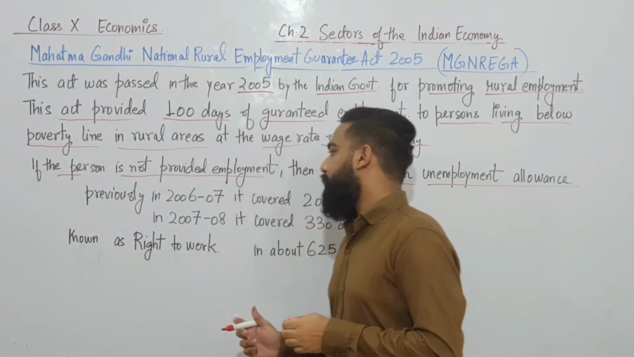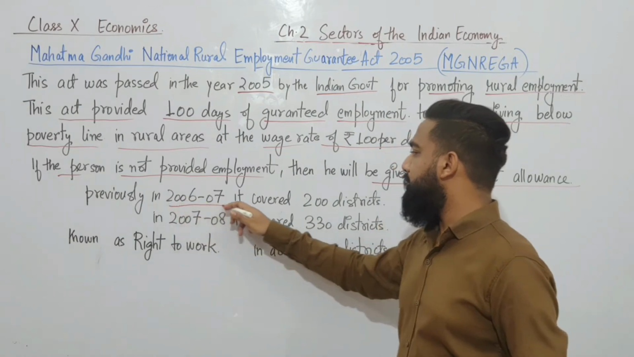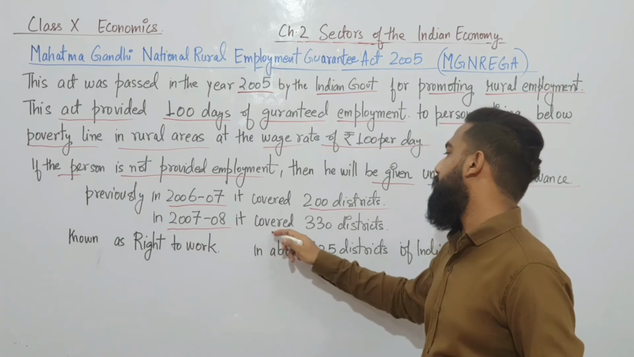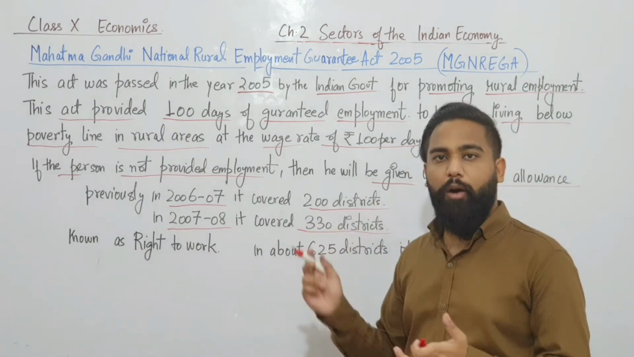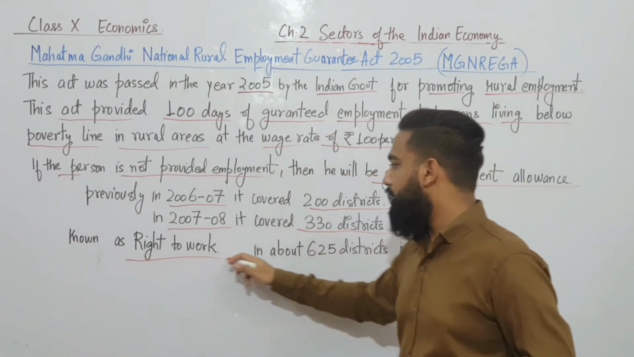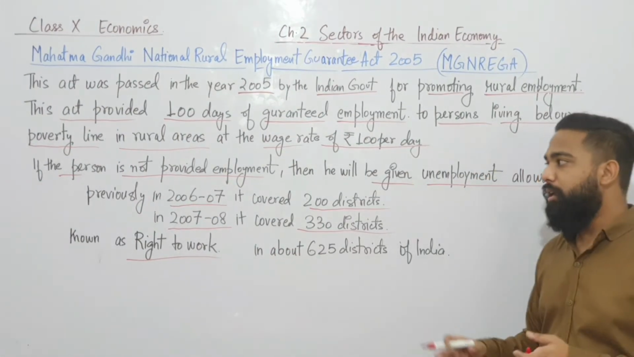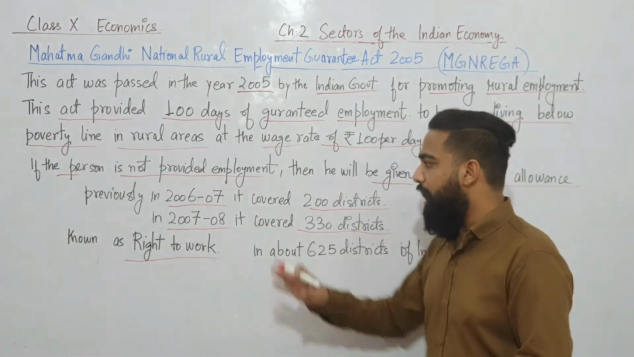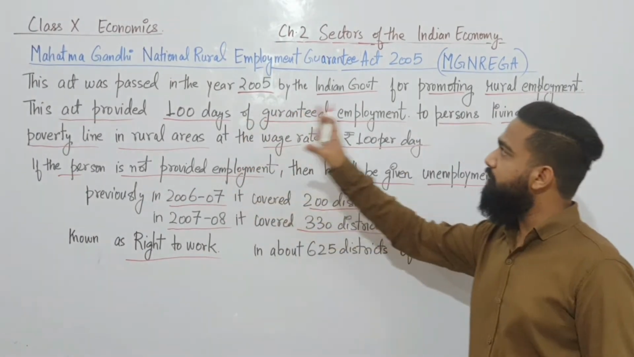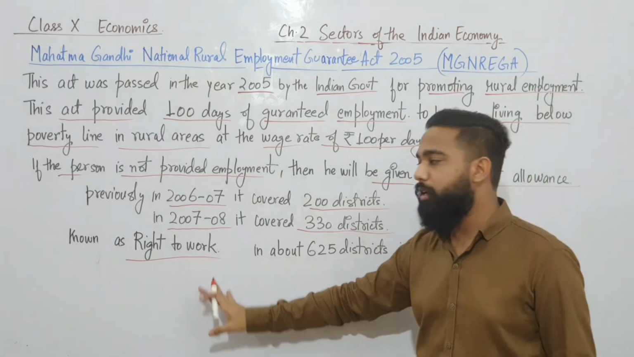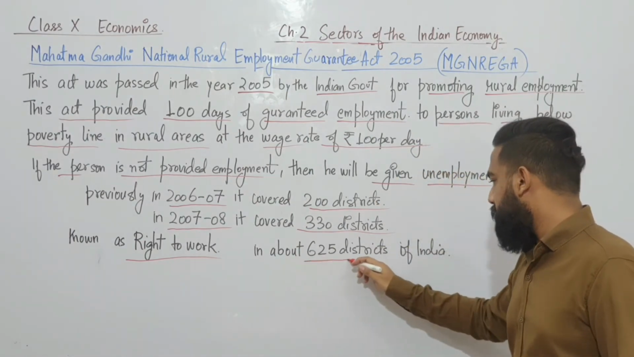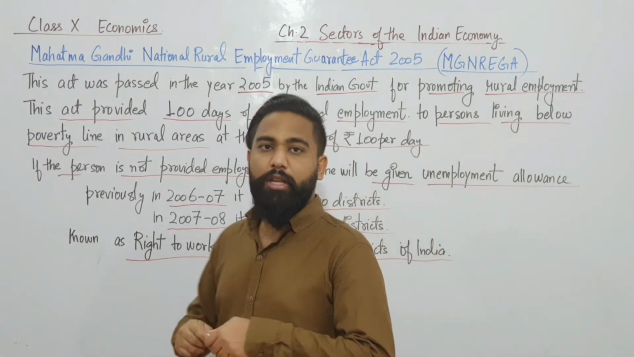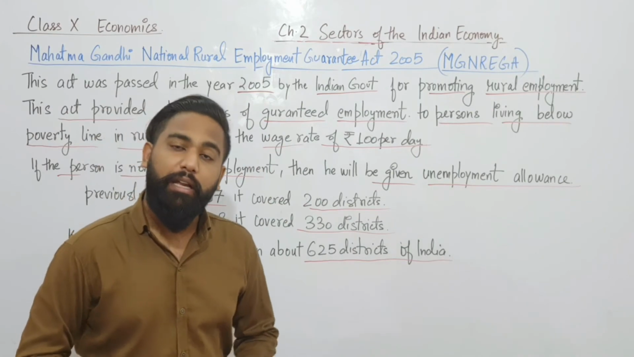Now, previously in the years 2006 and 2007, it covered 200 districts. In 2007-2008, it covered 330 districts, and now it is known as the right to work. The government renamed this scheme as right to work. They have passed an act that right to work. This MGNREGA Act is also known as right to work, and right now it is in about 625 districts of India.